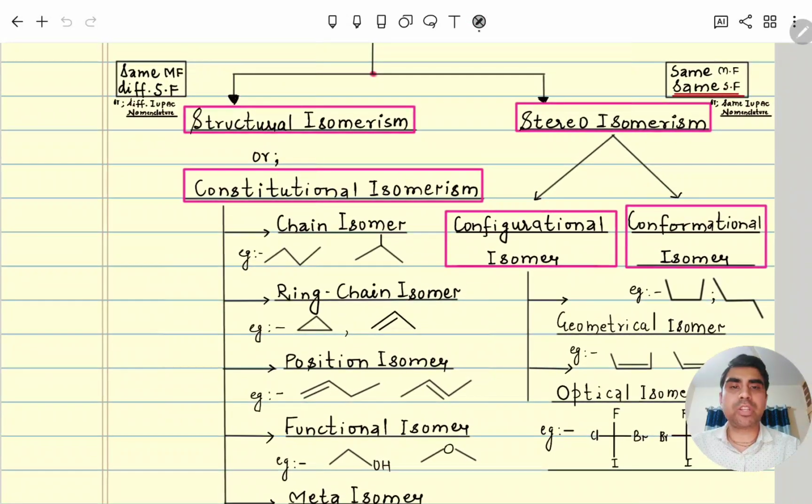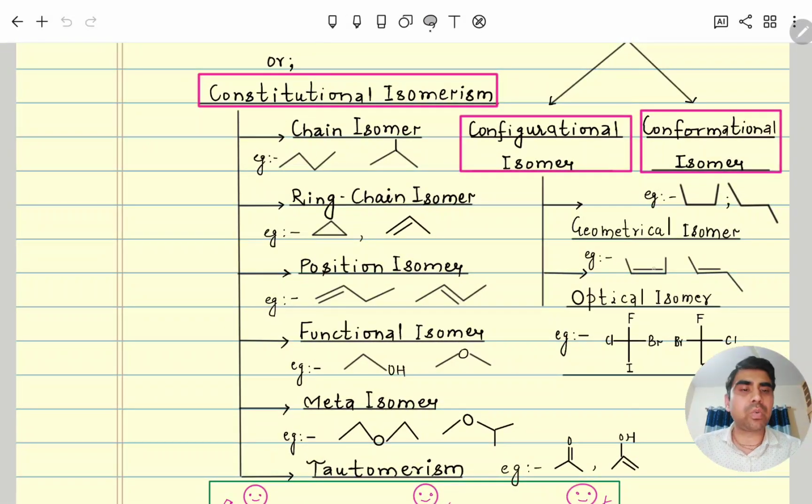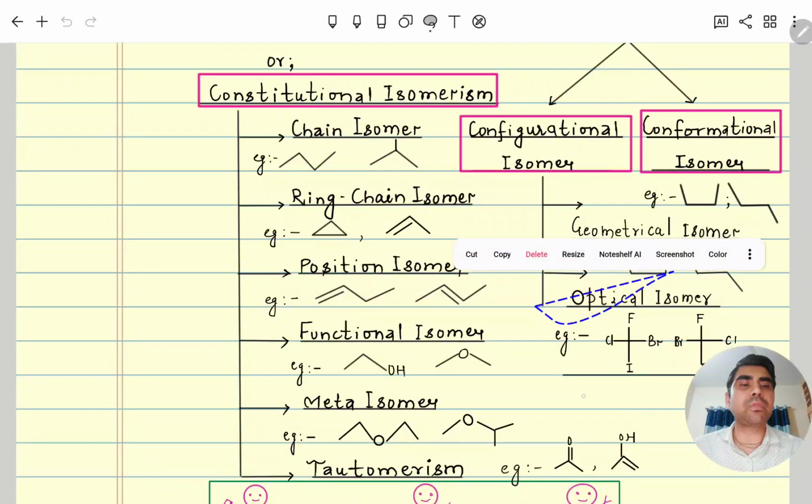Next, coming here is stereoisomerism. Stereoisomerism has two types: configurational isomers and conformational isomers. You can define it the same way: same molecular formula, different in configuration. It is of two types, geometrical isomer and optical isomer. In geometrical isomers, the molecular formula and structural formula are both the same, only the orientation changes: cis and trans, E and Z, like that we'll study. Optical isomer means the molecular and structural formula will be the same, the IUPAC naming will be the same, only when we pass plane polarised light, the behavior with the light will be different. That's why they are called optical isomers.